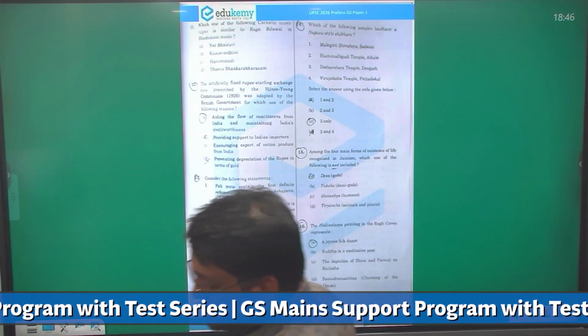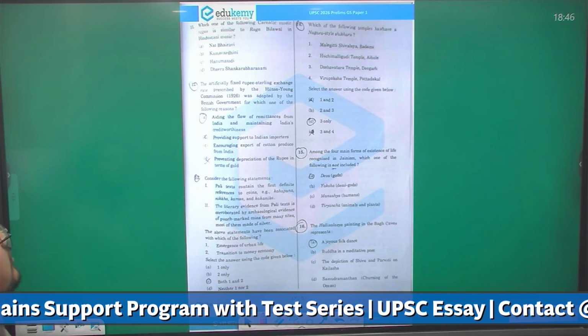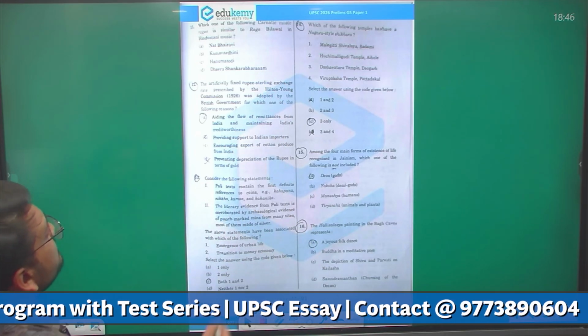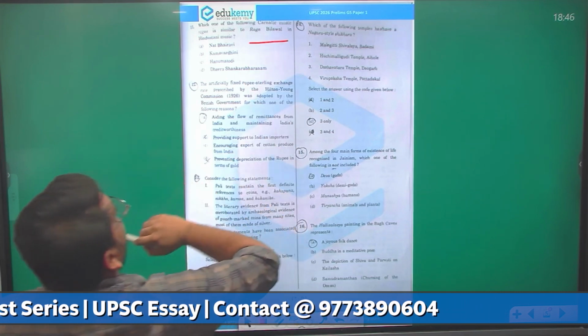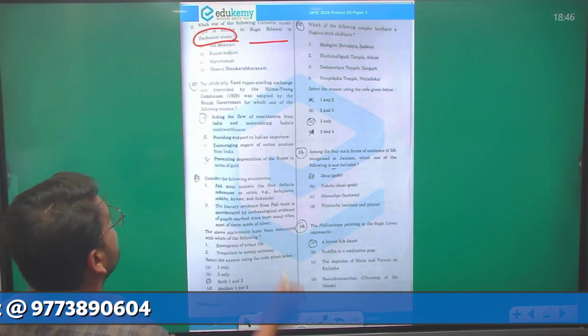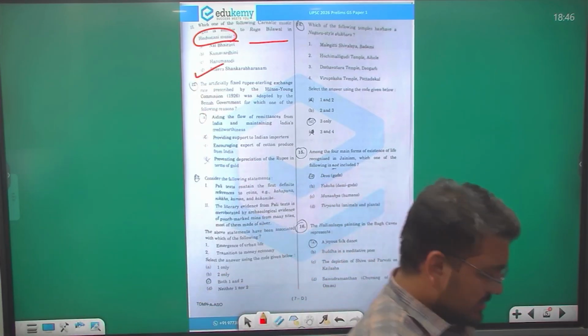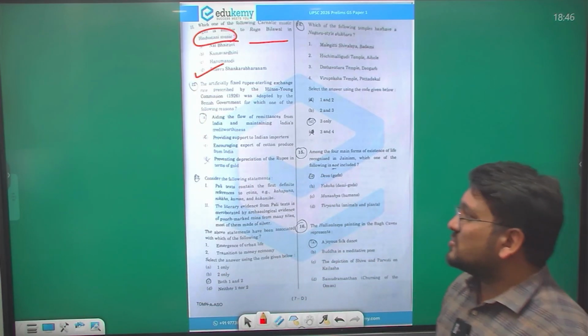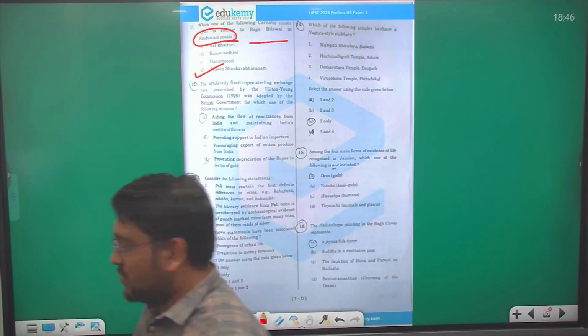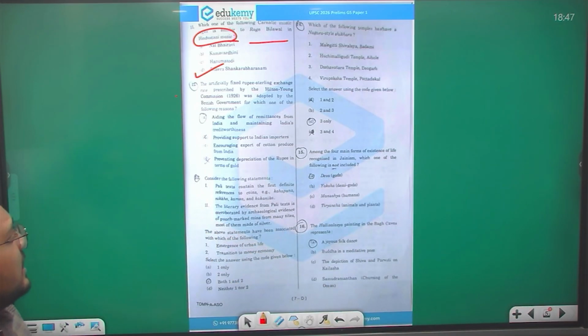Now let us see the next question, 11th question. Which one of the following Carnatic music ragas is similar to Raga Bilawal in Hindustani music? Pure fact-based question again, and answer here is Dhira Shankara Bharanam. Right? It is a very factual question. Either you know, or you don't know. Now the next question. Let us see the 12th question.